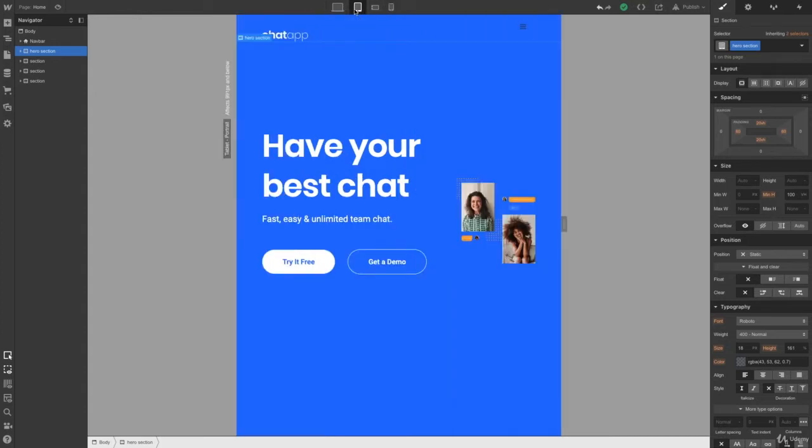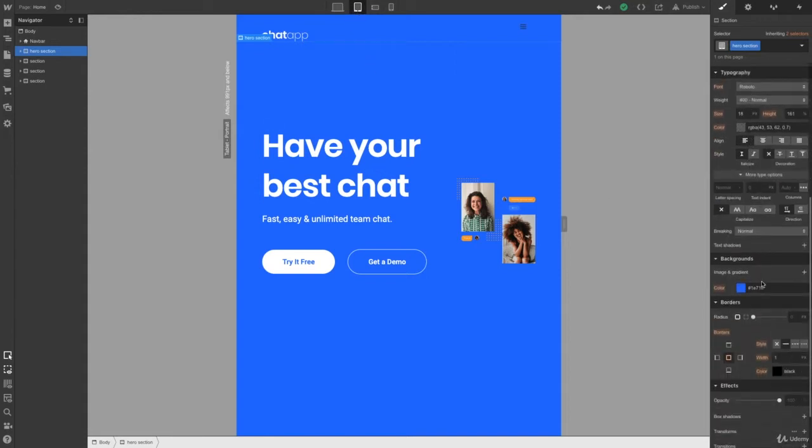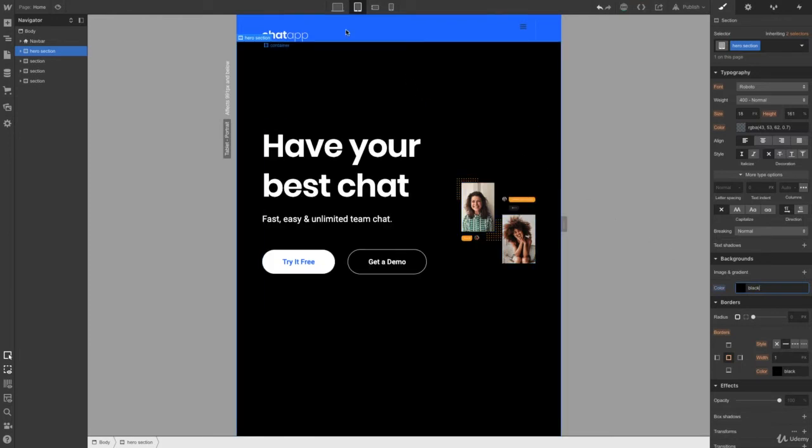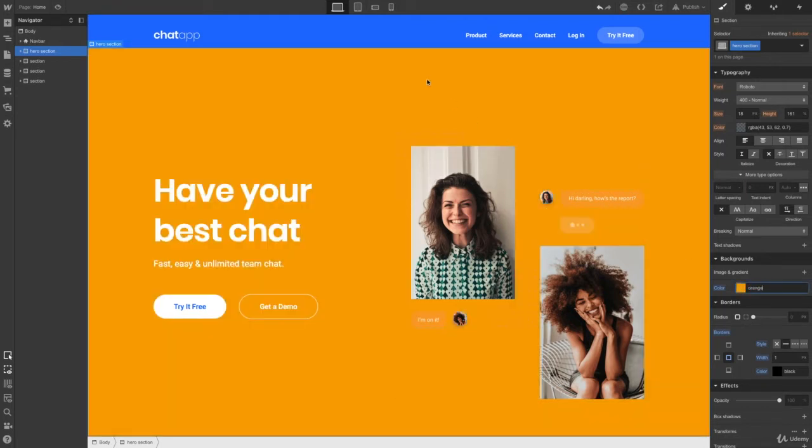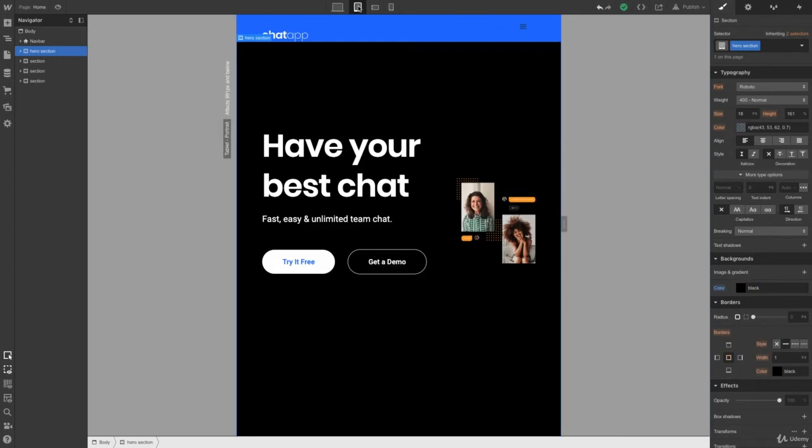They work like checkpoints, instructing the browser to change styles of elements if the browser width is a certain size in pixels. For example, if we make a style change on a tablet view, then this change won't be affected on a desktop. This is basically adding an extra CSS rule that says if the browser window is a certain size, then show black background instead. And if we decide to change the background color on the desktop version, this change won't take place on the tablet view because we're overriding the background color.